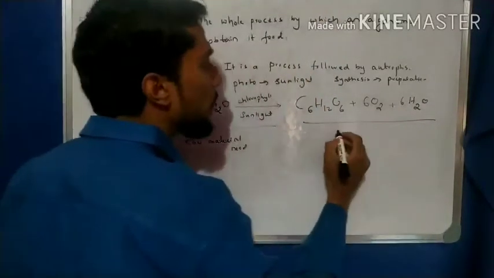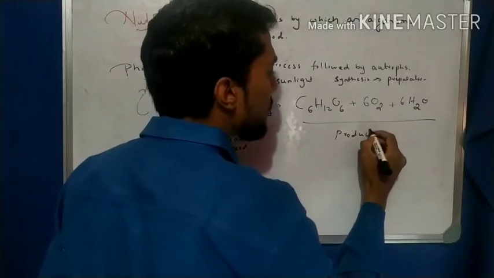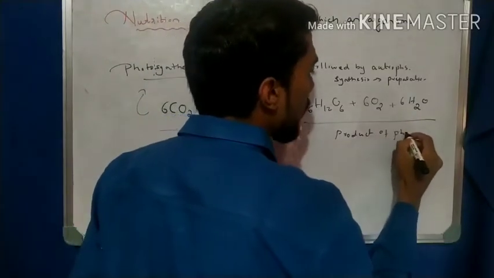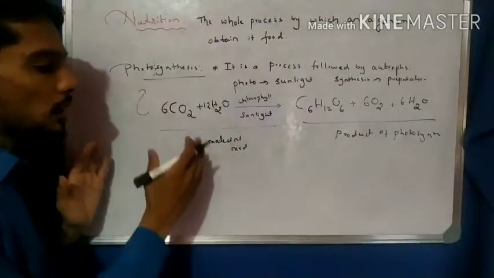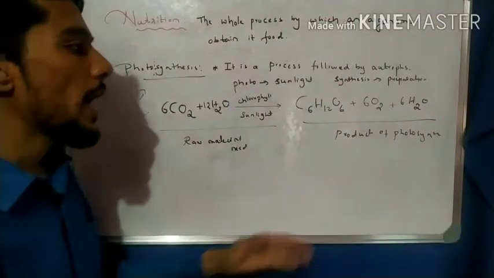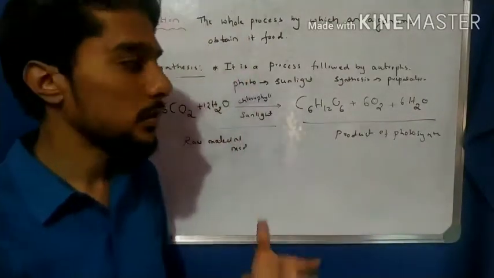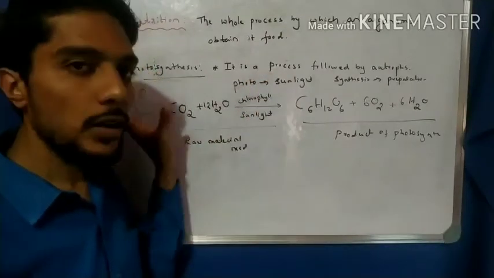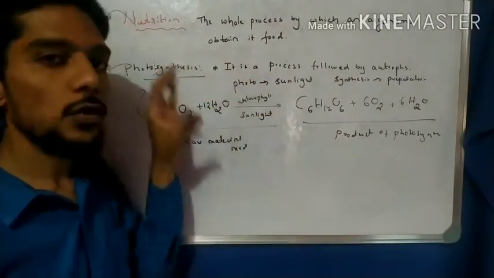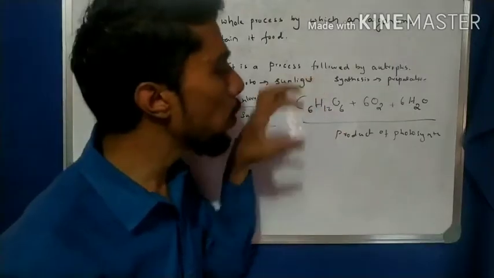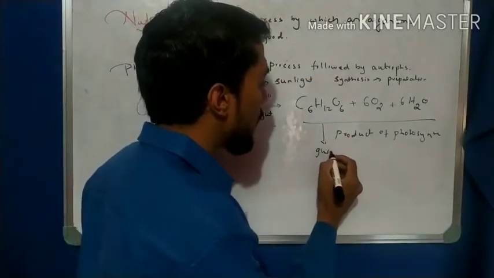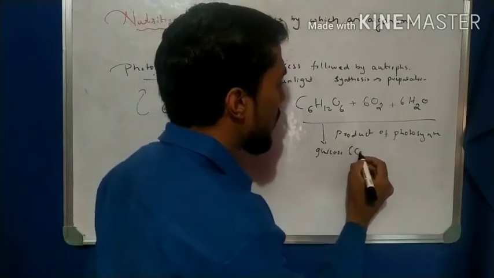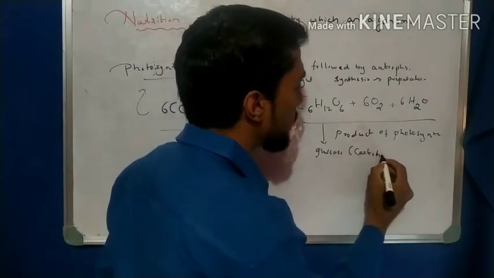So these are the products of photosynthesis. That is very important. This side is the reactants or raw materials of photosynthesis, and this is the byproduct. When plants use all the raw materials and follow the process of photosynthesis, they produce glucose. Glucose is also called carbohydrate.